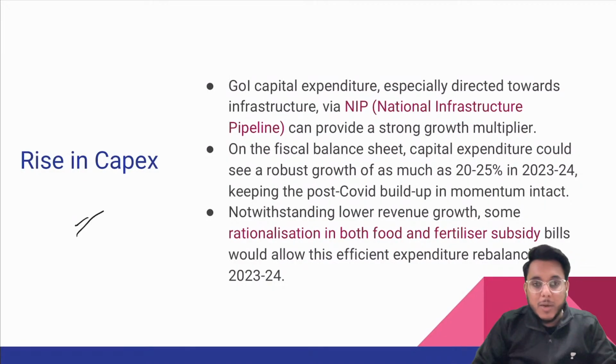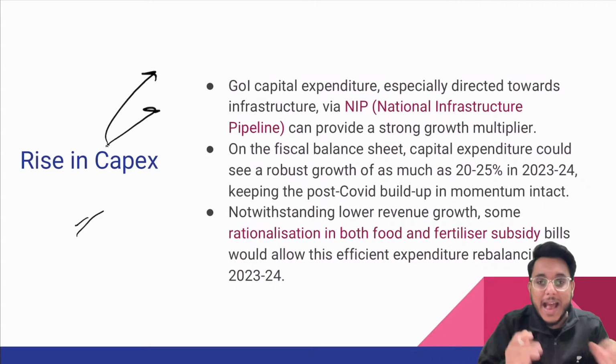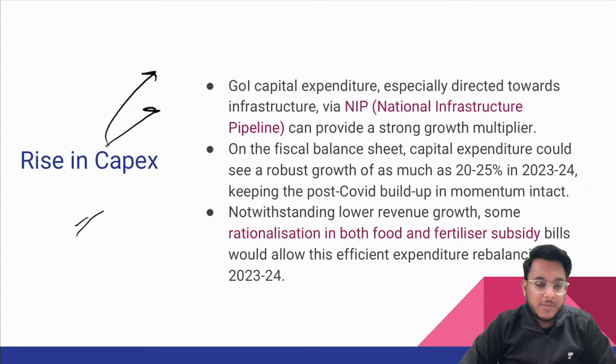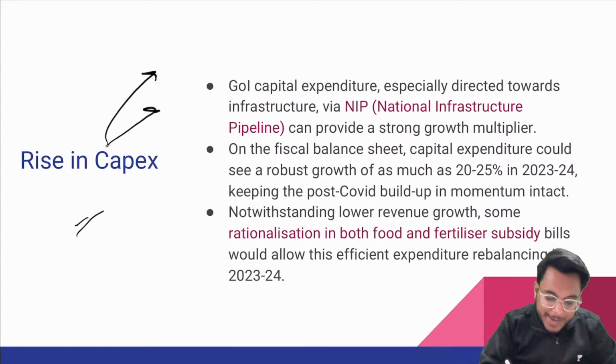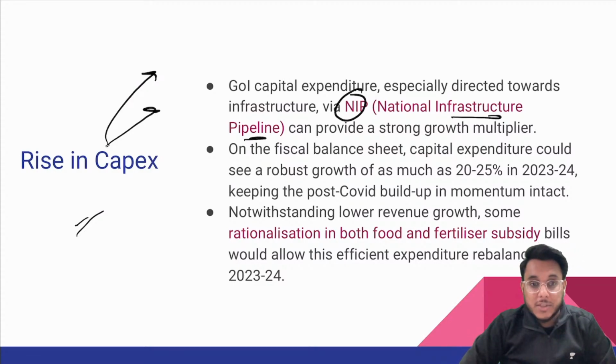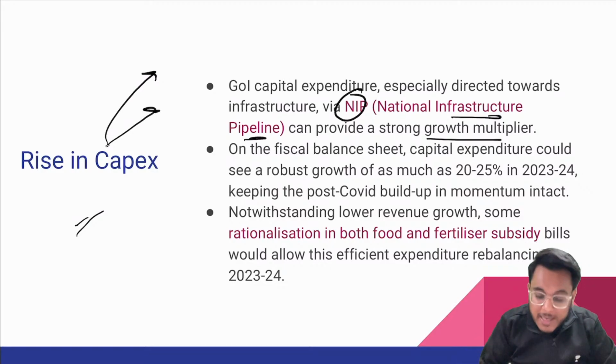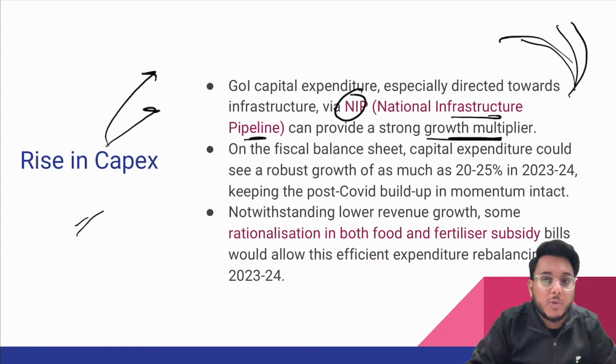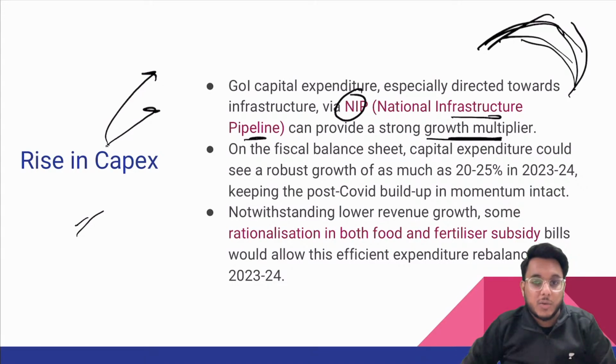So this is something. Now, guys, the government has taken certain initiatives, and by these initiatives the government has tried to increase capital expenditure. For example, under the National Infrastructure Pipeline, 100 lakh crore rupees are to be invested in the form of capital expenditure for infrastructure. Now, this is something which can bring strong growth. When this money flows into the economy, it will bring strong growth.